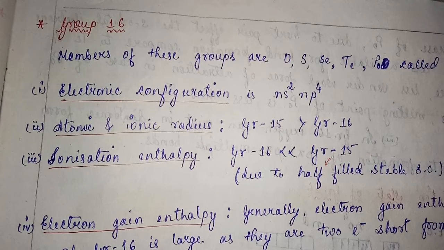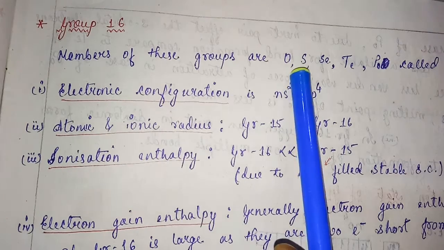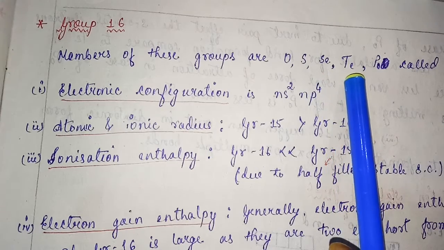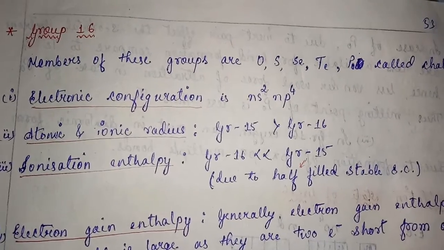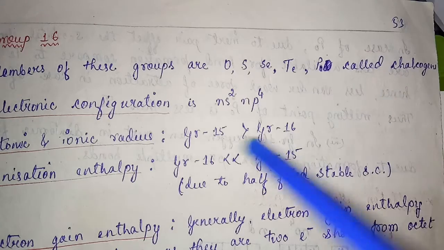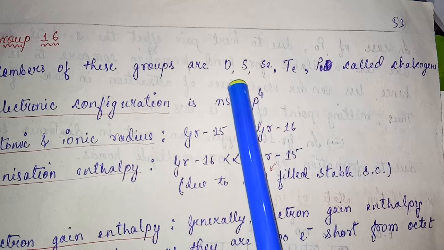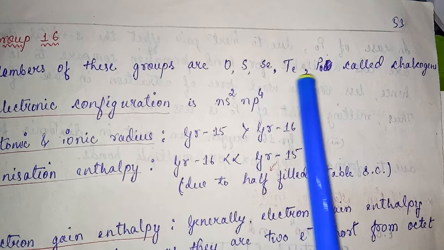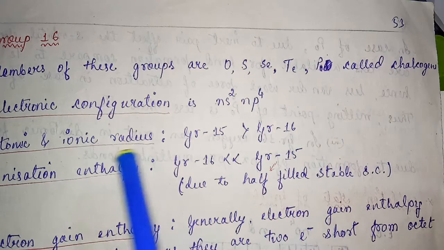Today we will start group 16. The members of group 16 are oxygen, sulfur, selenium, tellurium, polonium, and these are called chalcogens also. These are the members of group 16. You can remember them as: O, style, say, tel, polish.